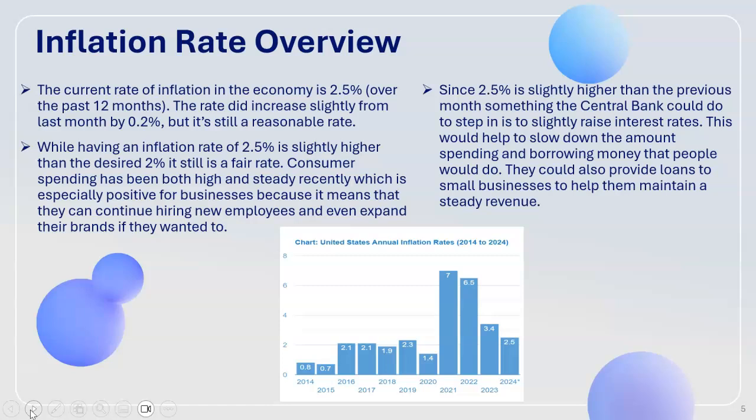Since 2.5% is slightly higher than the previous month, something the central bank or government could do to step in is to slightly raise interest amounts or rates. This would help to slow down the amount of spending and borrowing money that people or businesses would typically do. They could also provide loans to small businesses to help them just maintain a steady revenue.